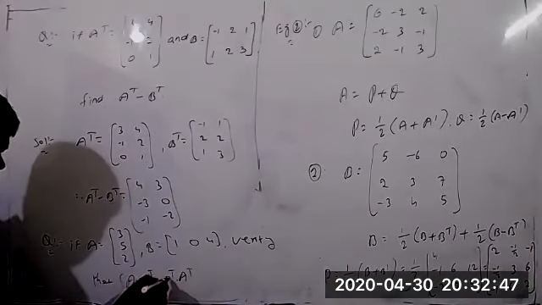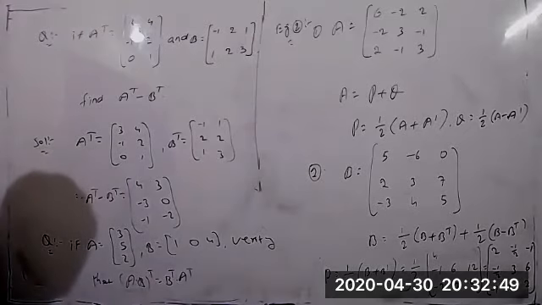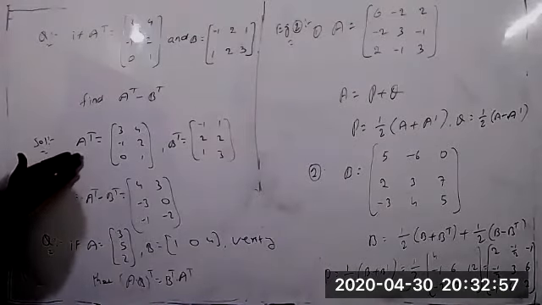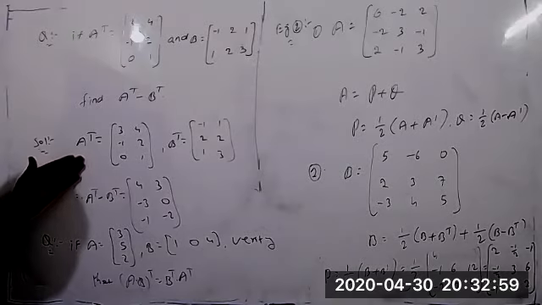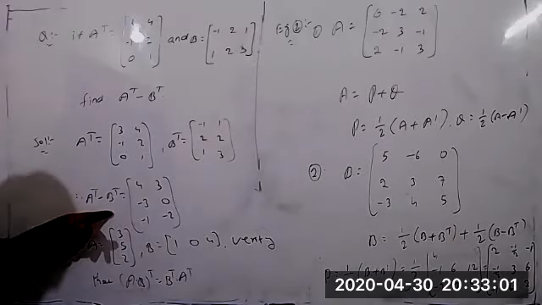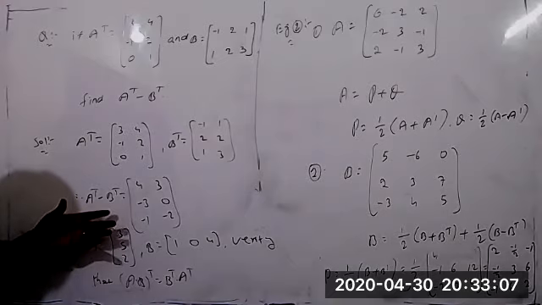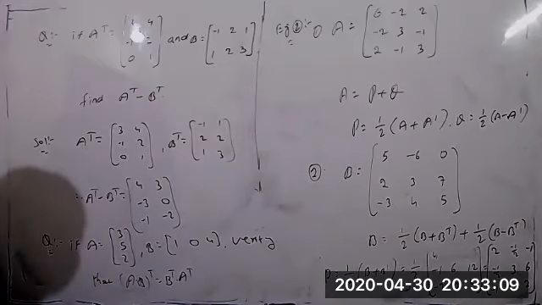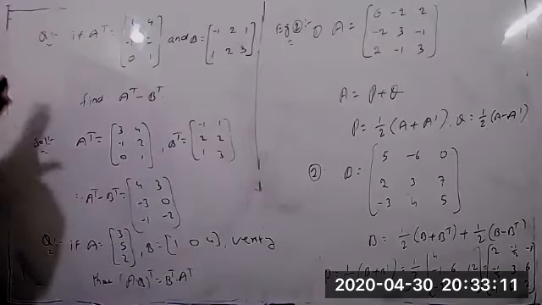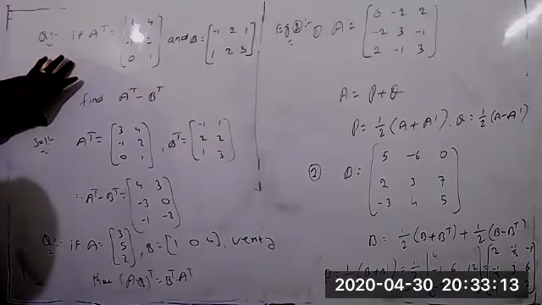Sir, you have written in the question A transpose and then you have written the same value in the solution also. Which one, the previous one? Yes, sir. In the question A transpose you have given the value, and in the solution also A transpose is the same.